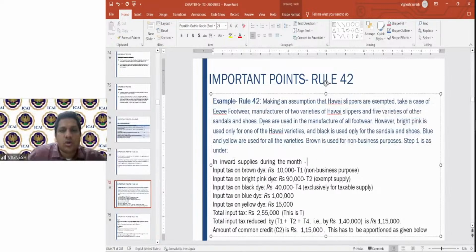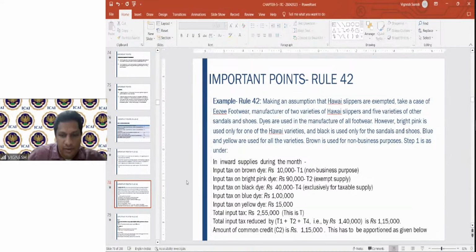Then if you see here, black is used only for sandals and shoes. That means this is used exclusively for taxable supplies. That will be T4 here, which is nothing but your 40,000 rupees. Then blue dye, blue is used for all varieties, so that is a common credit, and yellow also is used for all, that is also common credit. So what is the total input tax? All this comes under input tax only, which is 2,55,000.